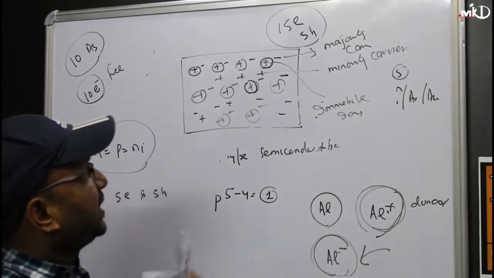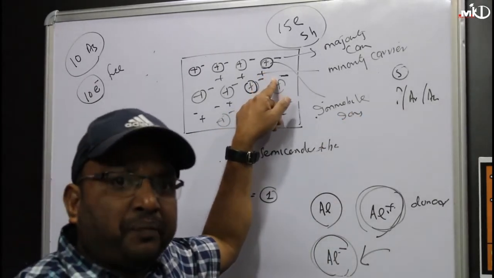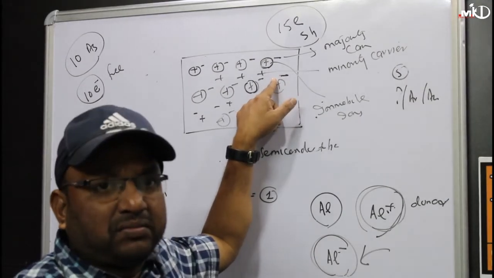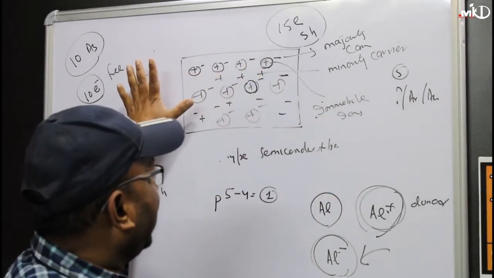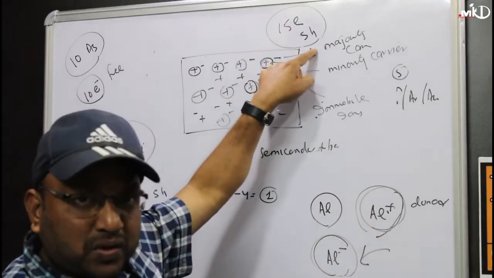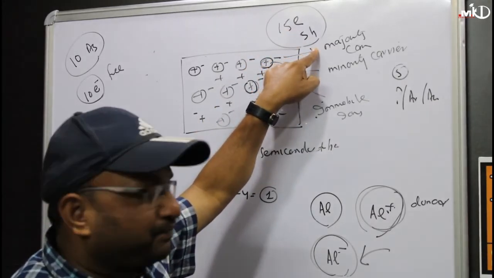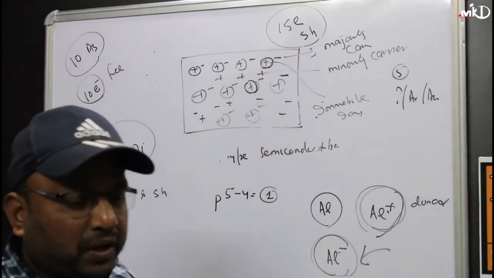The role of these immobile ions will be clearer once you study the p-n junction diode. So right now you can say that in an n-type semiconductor, the number of electrons is more than the number of holes. This is called your n-type semiconductor.